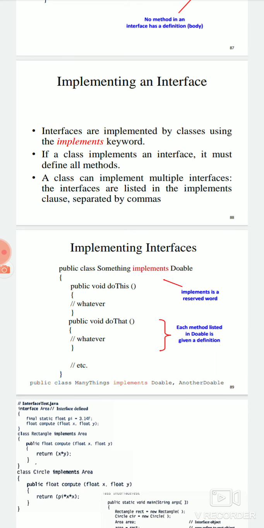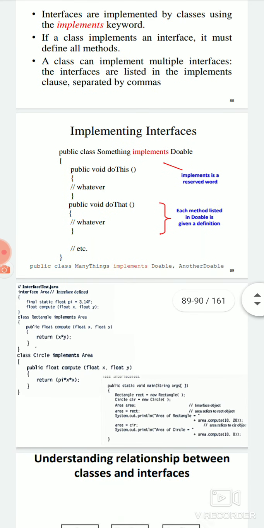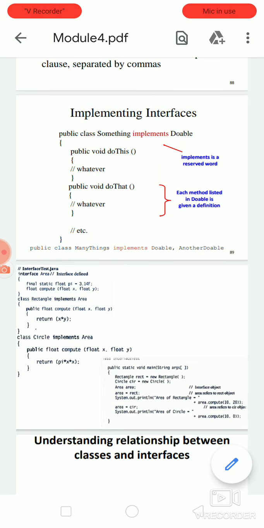Okay, so we will just go into the example. public class Something implements Doable. Here public is used because interfaces are always done in public mode. So public class Something means Something is a class name, and implements Doable is the interface. And public void doThis is written inside the class. The class is Something, so you can have the function definition. Again void doThat, definition etc.